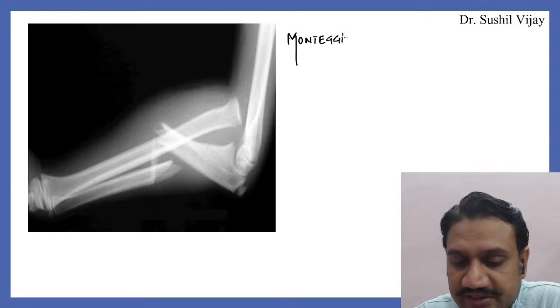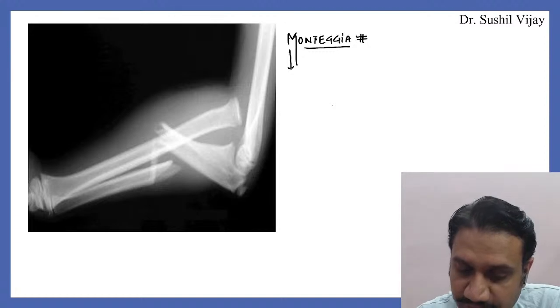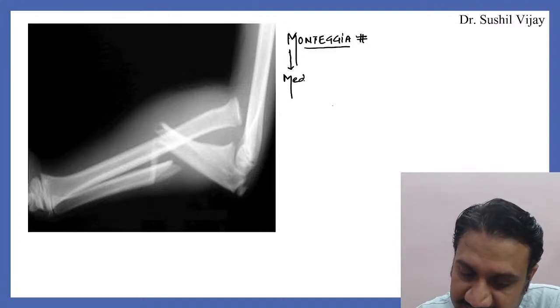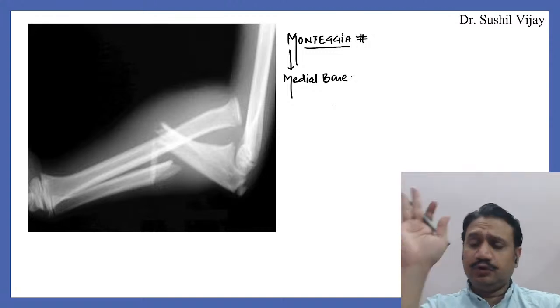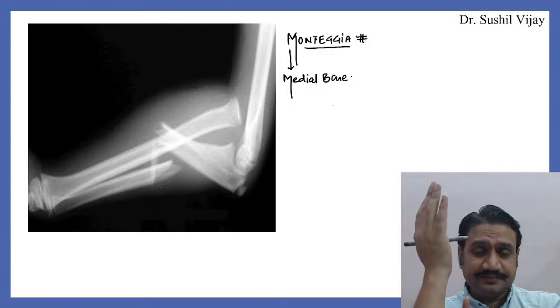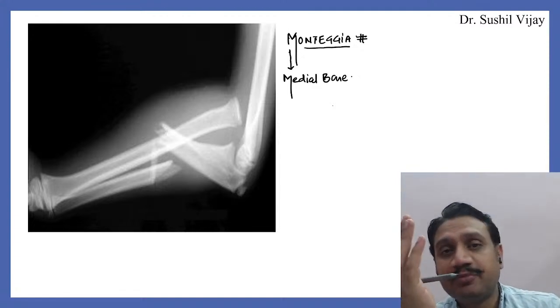How do I remember Monteggia? How should I learn about Monteggia? See, Monteggia fractures, what does that mean? This M is for medial bone. Remember it like that. In the forearm, you know that we have two bones. Medial side it is ulna, lateral side it is the radius.